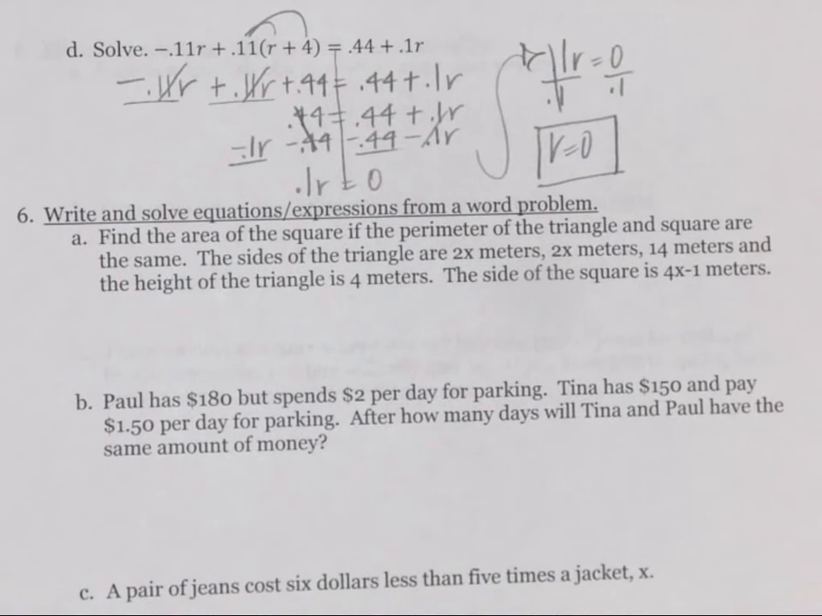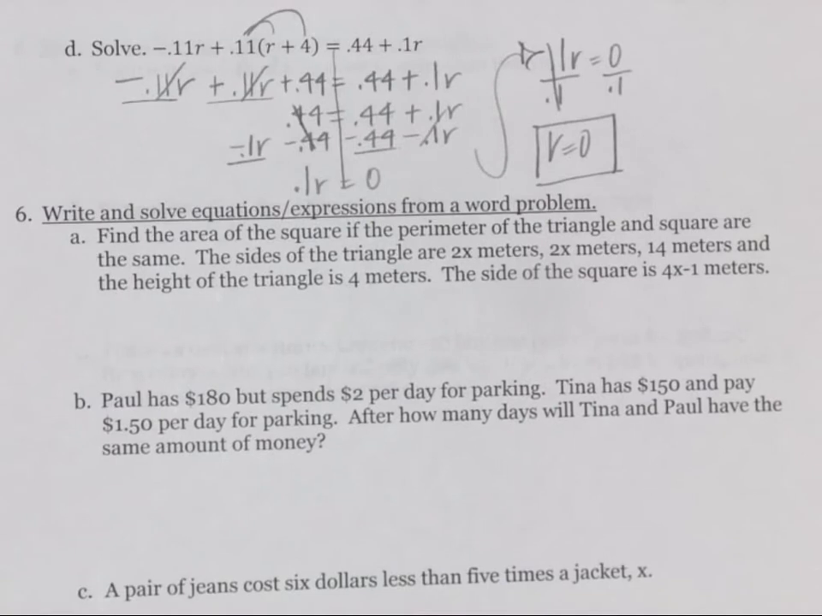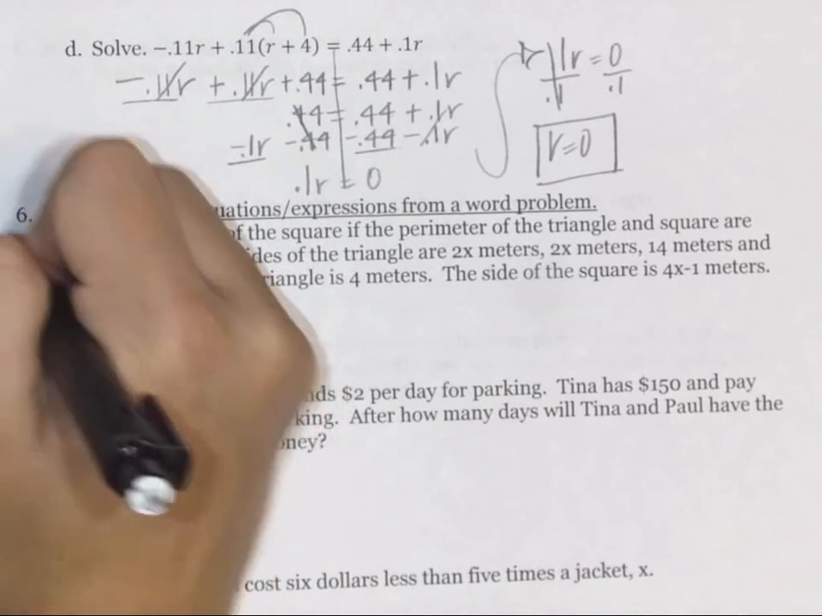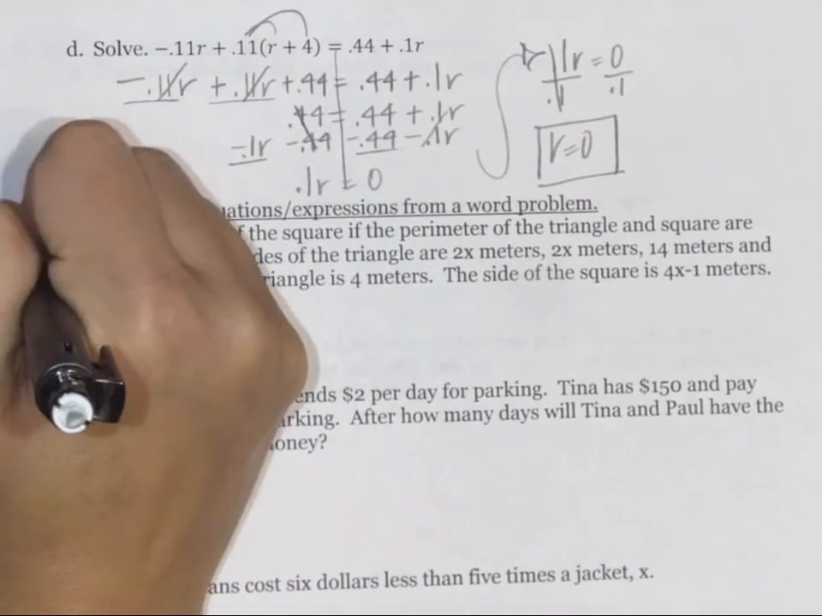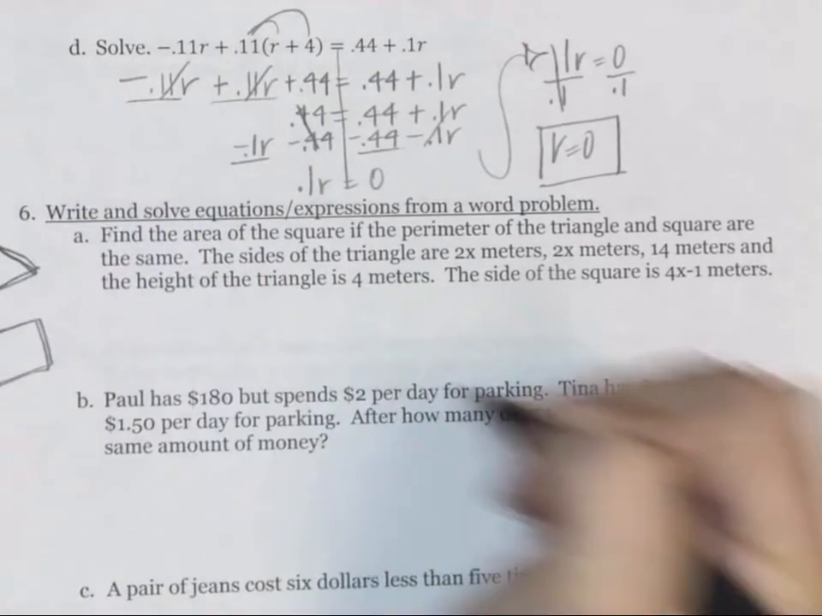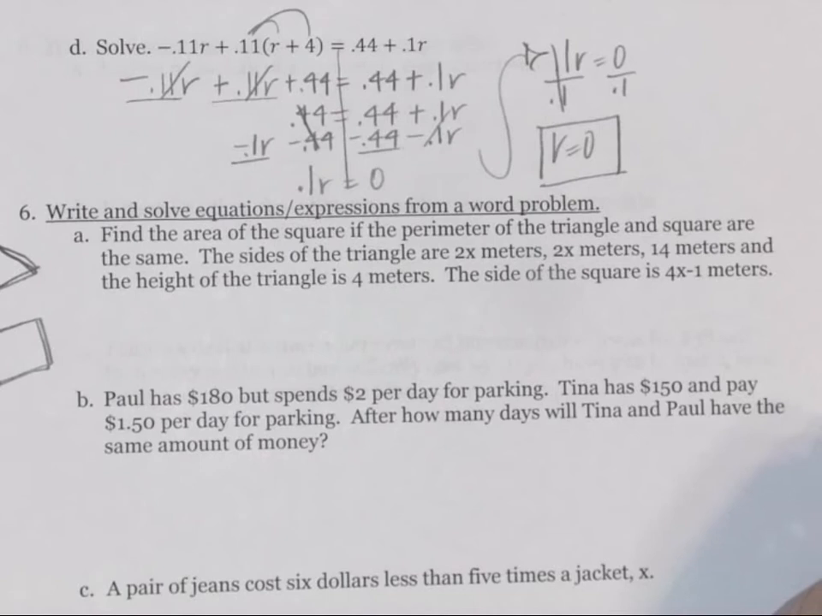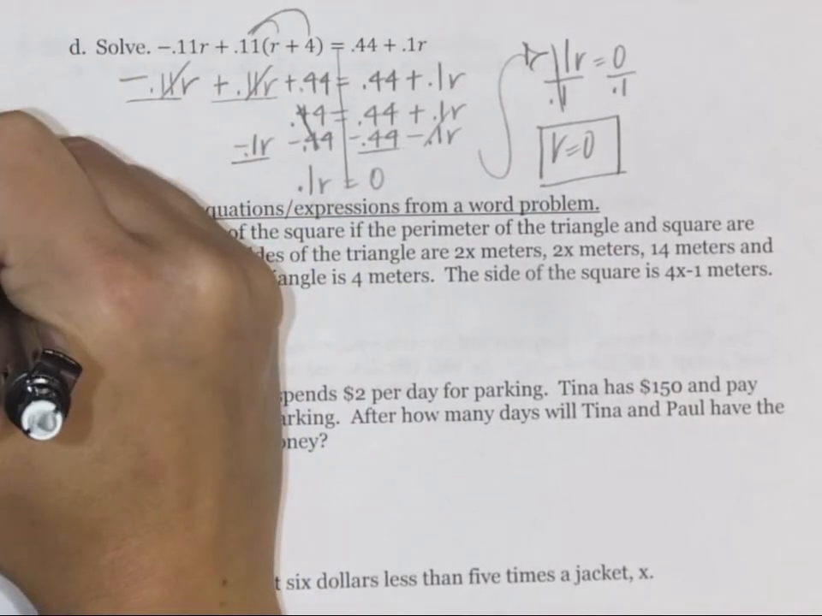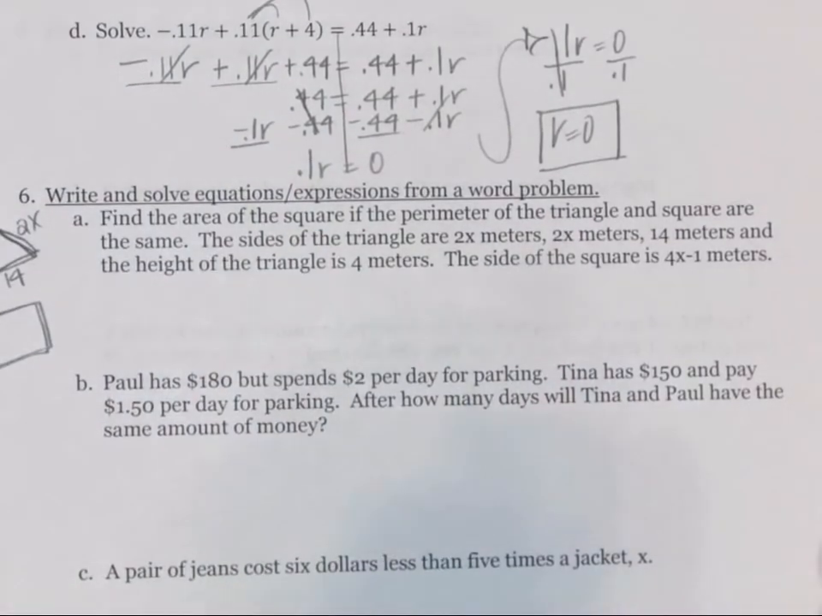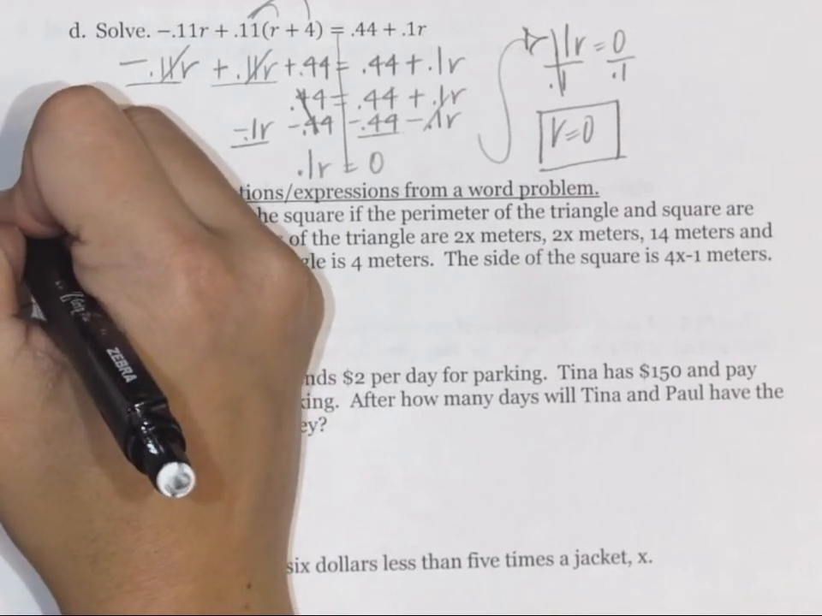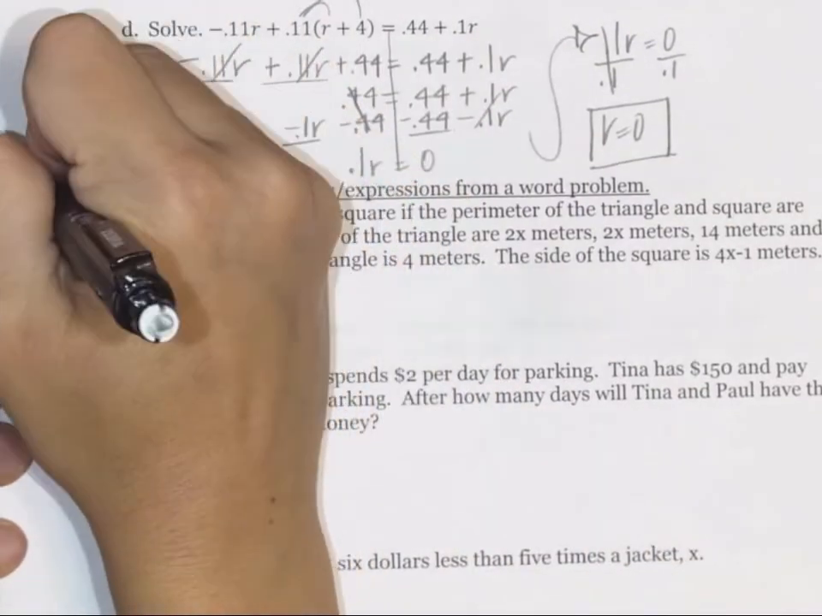Now for some of the application problems. Find the area of the square if the perimeter of the triangle and the square are the same. So we have a triangle right here, and we have a square, and their perimeters are the same. The sides of the triangle are 2x, 2x, and 14 meters. And the height of the triangle is 4 meters. So the height would be the distance from the base to the highest vertex. It would be 4 meters.